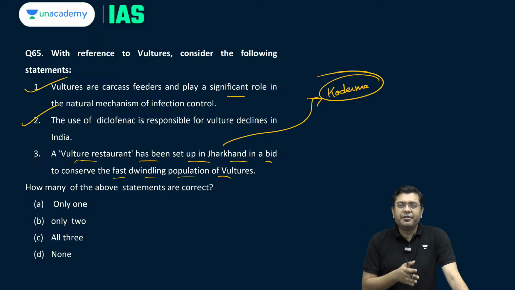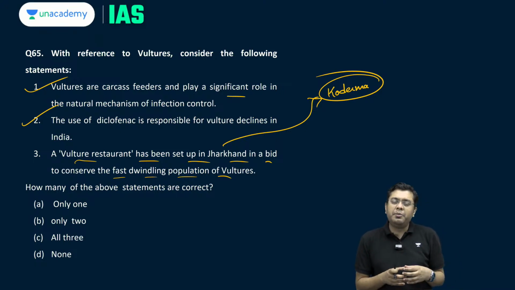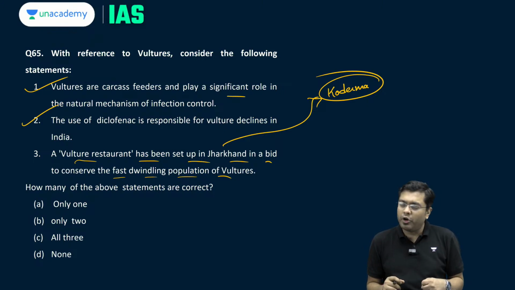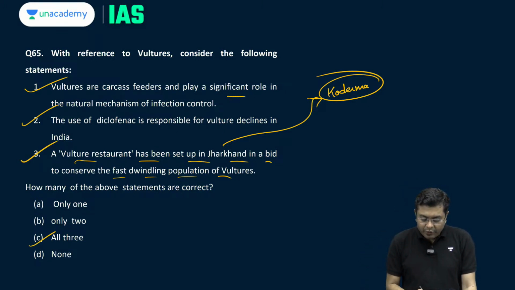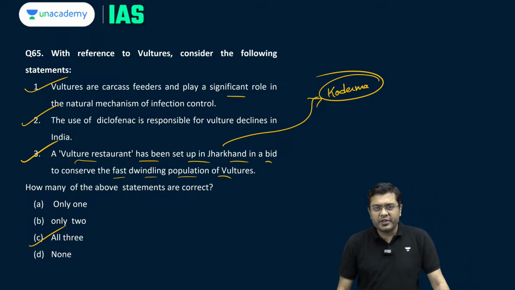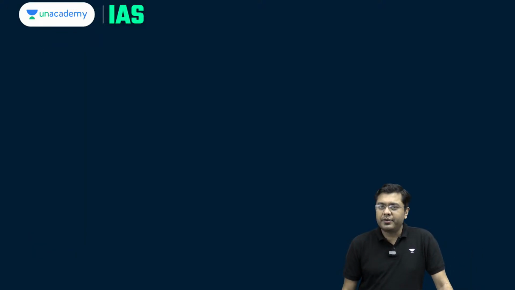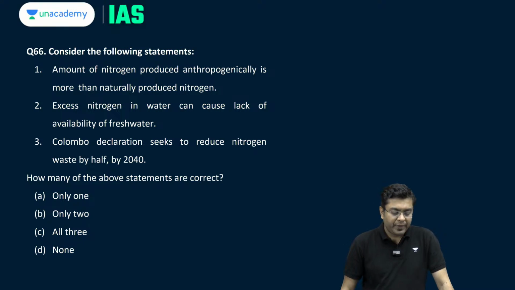You have had various different vulture restaurants earlier established in the region of Pinjore, in the region of Maharashtra as well. So this is also correct. So here C, that is all three of the statements turn out to be correct regarding vulture conservation.